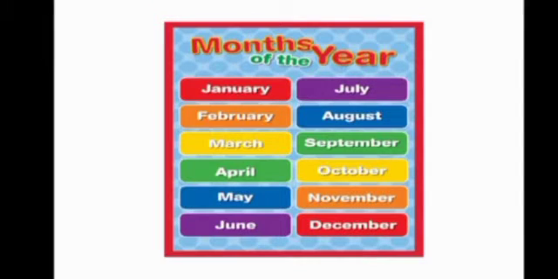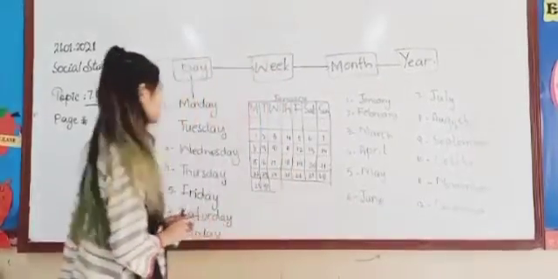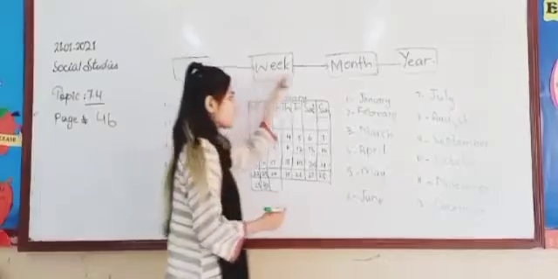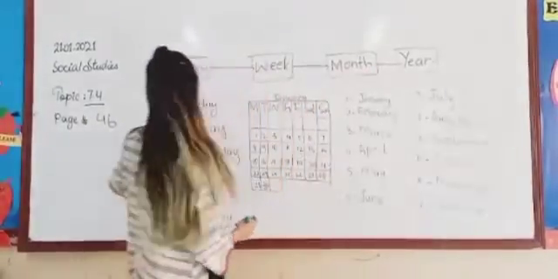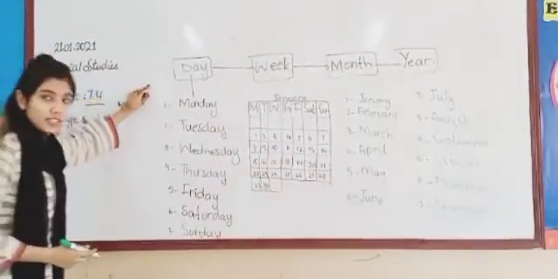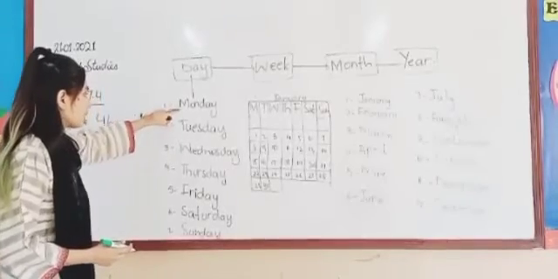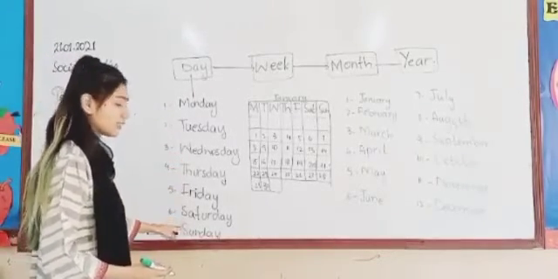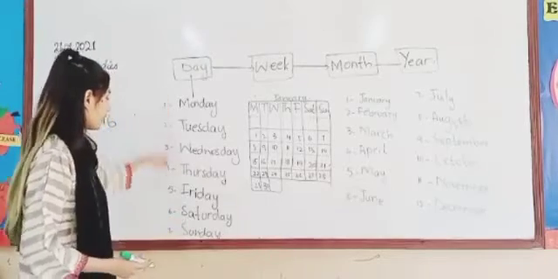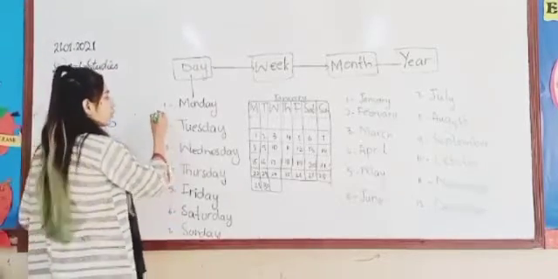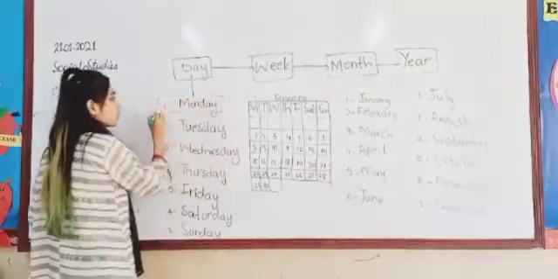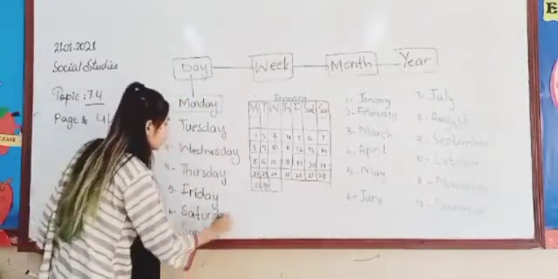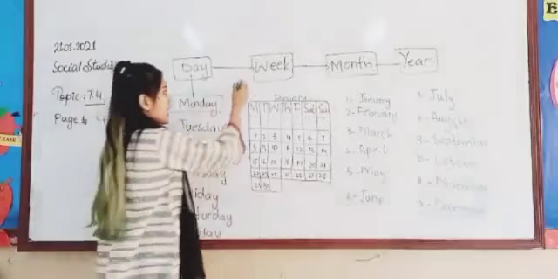Now my dear students, look at the example so that you can understand the concept of days, weeks, months and year. So we have 7 days: Monday, Tuesday, Wednesday, Thursday, Friday, Saturday, Sunday. If we have only Monday, it is said to be a day. If we have 7 days altogether, then it is said to be a week.